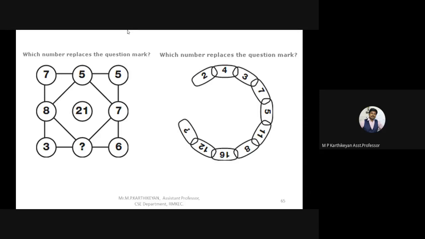I just want you to try a very simple calculation process. Students, try to answer both the questions simultaneously.